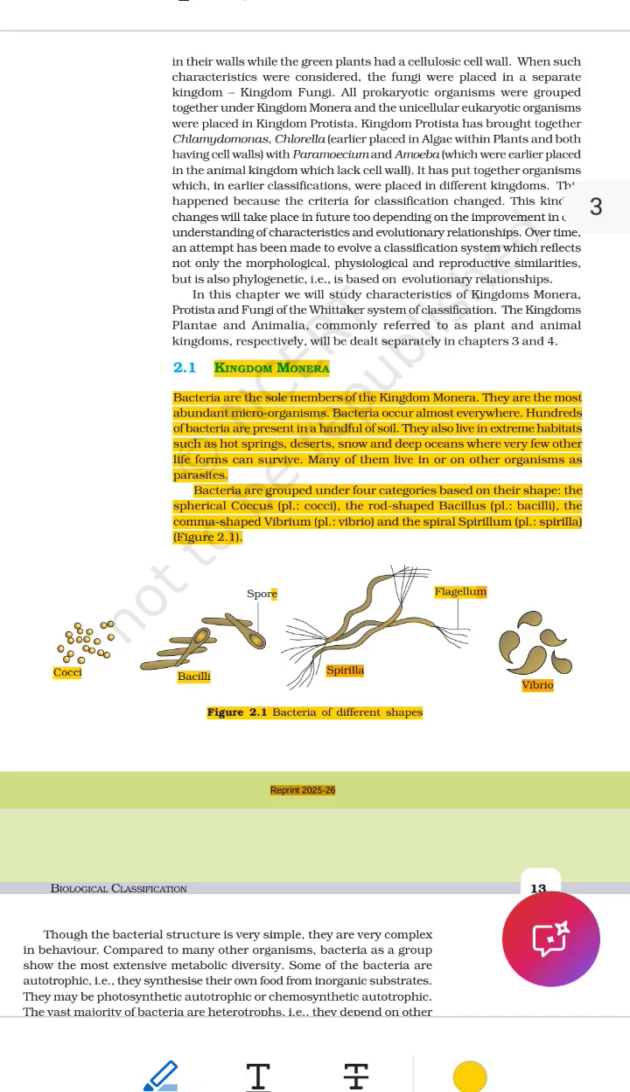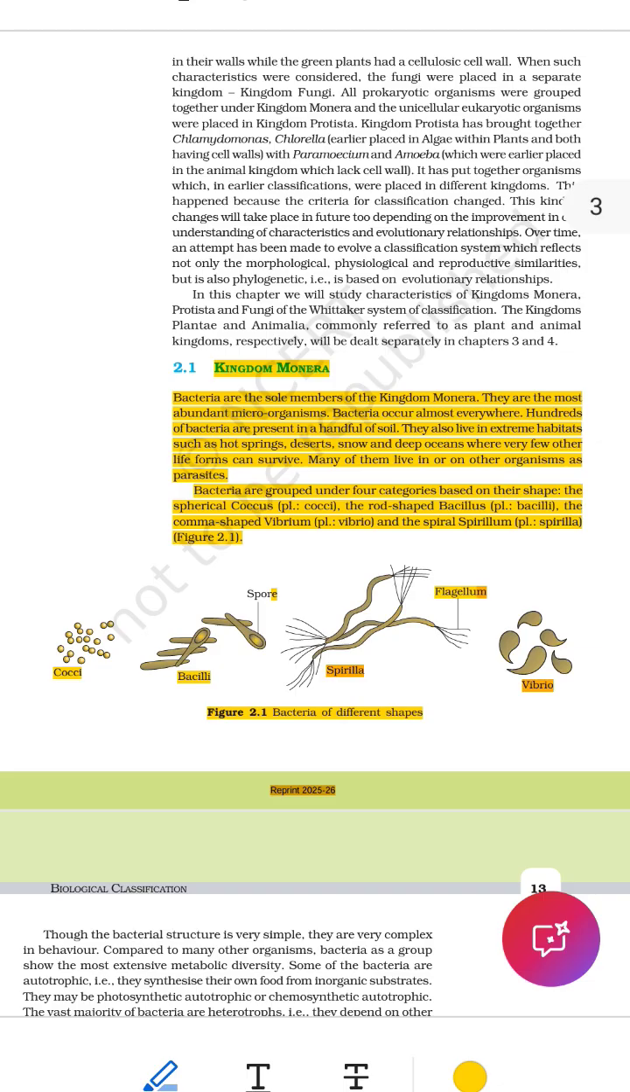Line 2. Bacteria are the sole members of the Kingdom Monera. Let's explain every word. Bacteria. These are tiny living things, so small that you can't see them with your eyes. You need a microscope. Are the sole members. This means they are the only ones in this group. Sole equals only. Of the Kingdom Monera. They are the only living things in this Monera group. So, only bacteria belong to Kingdom Monera. There are no other living things in this kingdom.